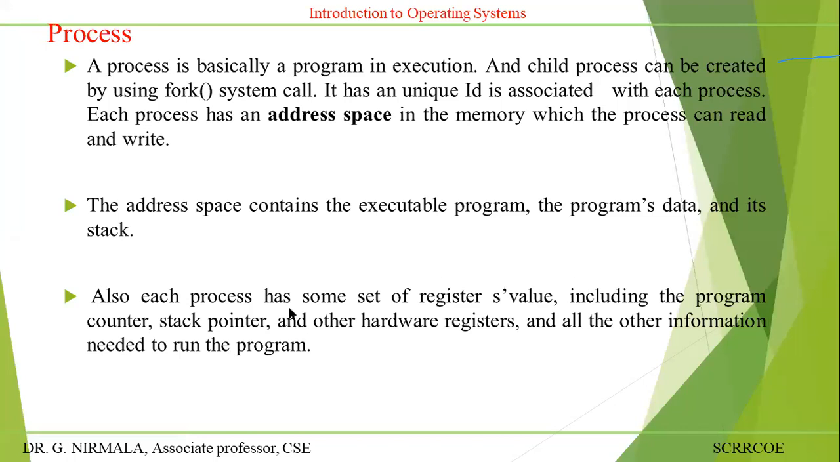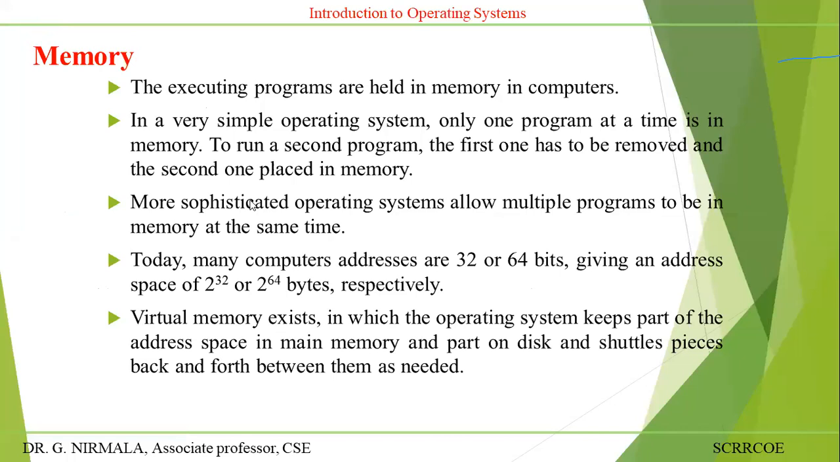Next, coming to the memory. All the executions of the processes are held in the main memory of the computer. Once your process is created, that process will be executed in the main memory. It is the responsibility of the OS to allocate the main memory. Once the program is created, the memory allocation is possible.